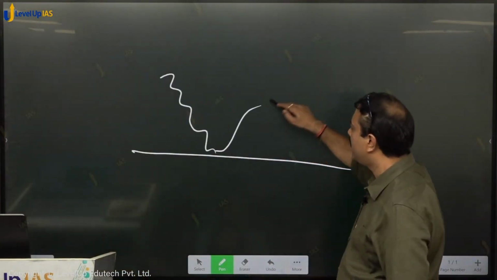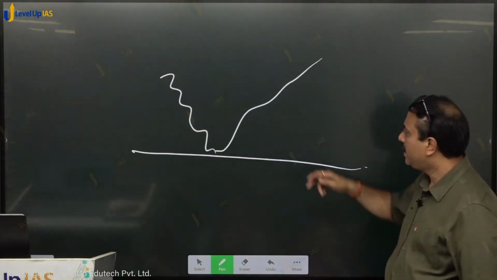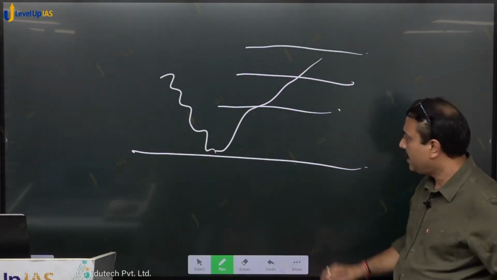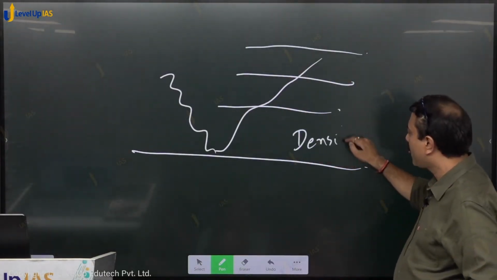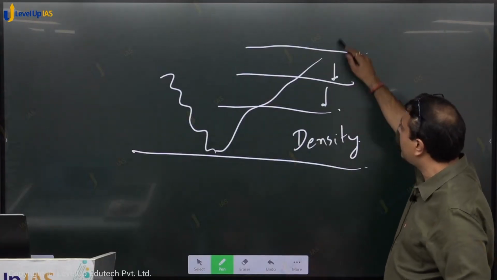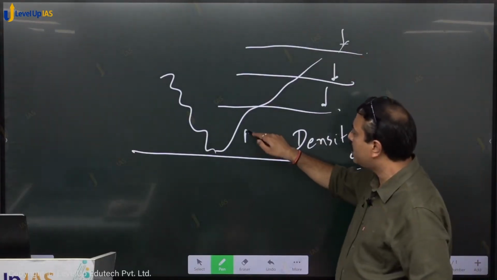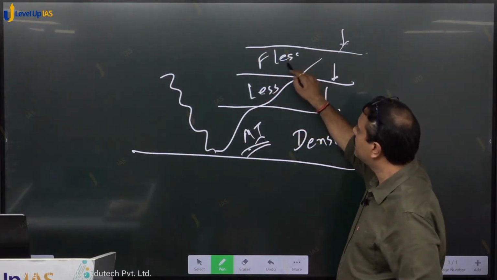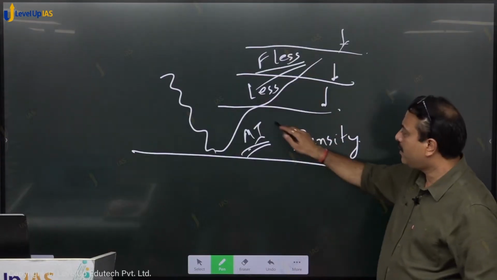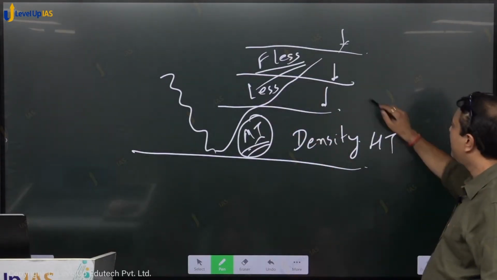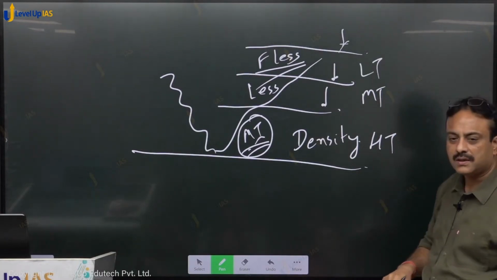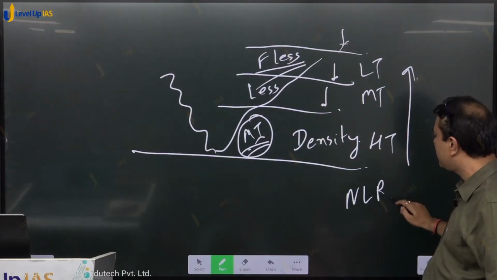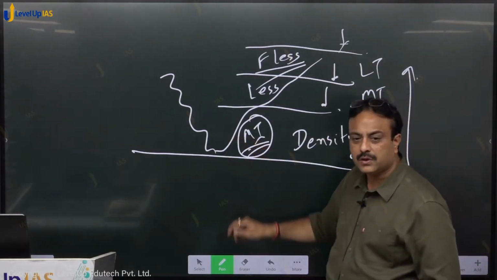Incoming solar radiation, returning solar radiation, right? Returning solar radiation is trapped by different layers of the lower atmosphere. Air density is more here, right? Air density reduces, further reduces, further reduces. So here more insolation is trapped, here less, here further less. So here due to more insolation, temperature is high, then moderate temperature, then low temperature. So temperature reduces with increasing height. This is called the normal lapse rate. Why did this happen? Because of insolation.